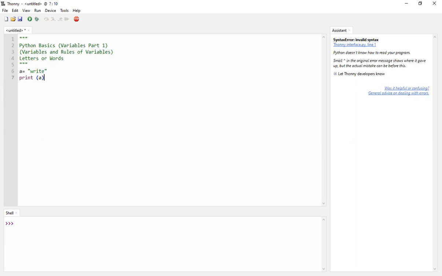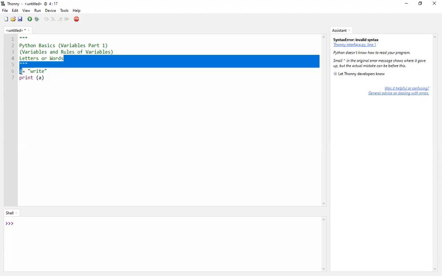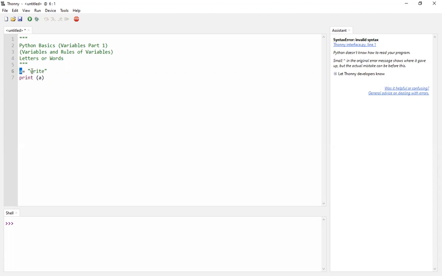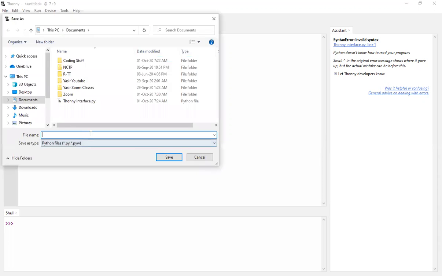So variables are actually containers. For example, a is a container and it stores things, just as boxes store things inside them. You can say that a is a box, and the stuff inside it is the word write. So when I say print a, just like we did in the print program, and I run the current script, it will tell me to save it.